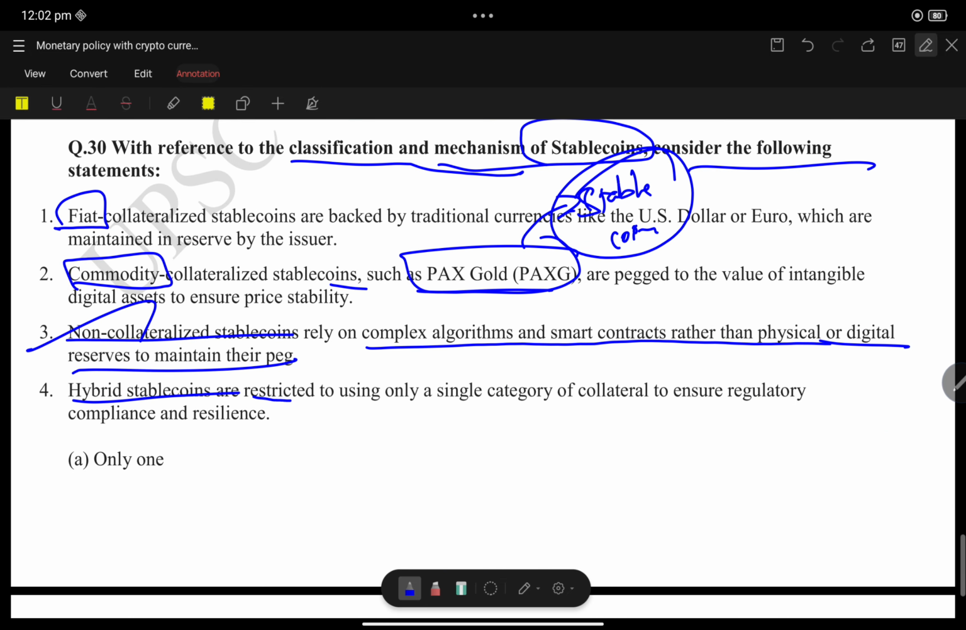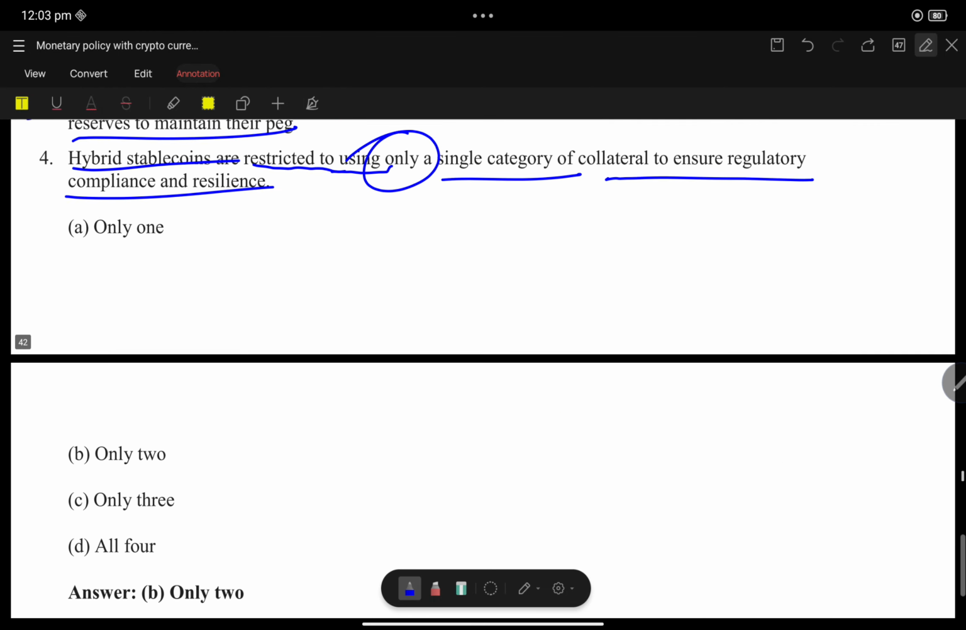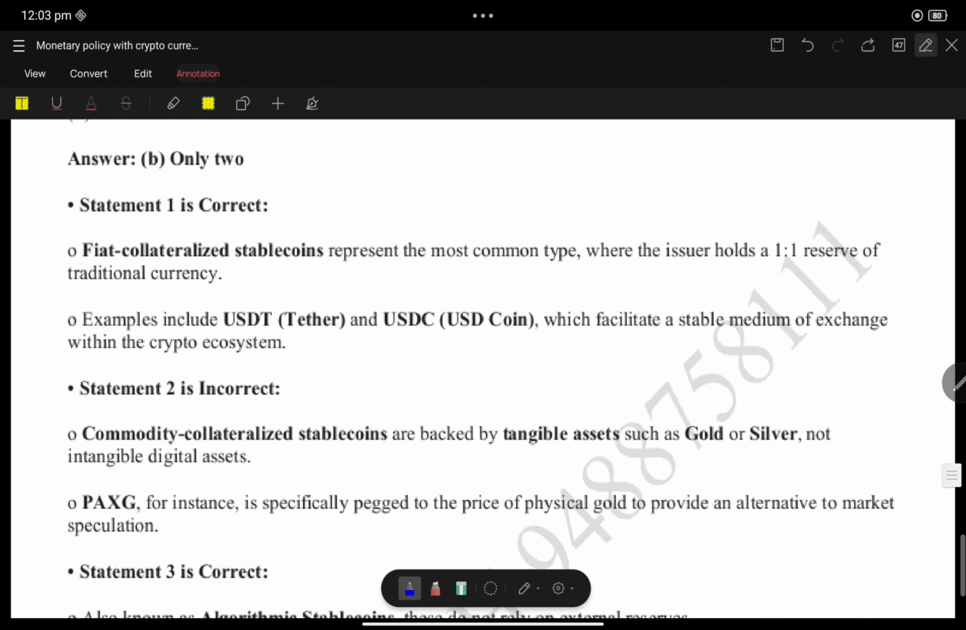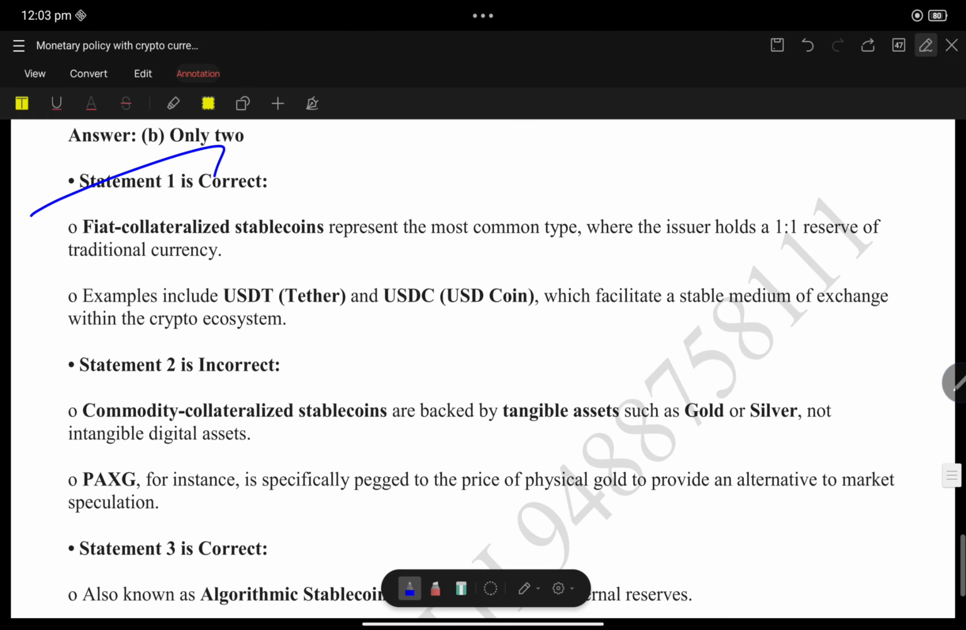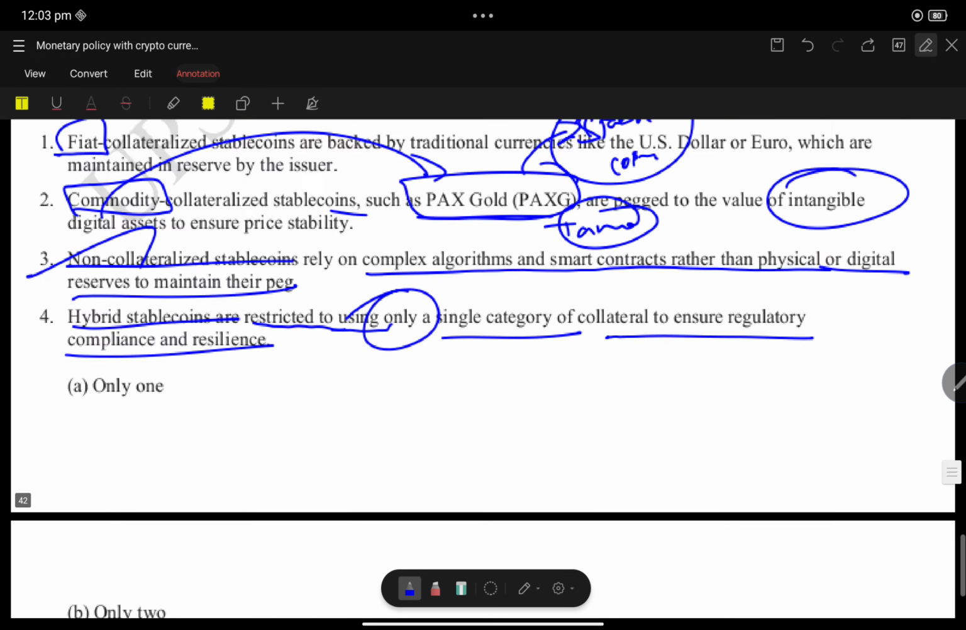Statement 4: hybrid stablecoins are restricted to using only a single category of collateral to ensure regulatory compliance and resilience. See, hybrid is a combined backing method of fiat and algorithm for resilience. So statement 1 is correct. Statement 2, commodity collateralized stablecoin is backed by tangible assets such as gold, silver, not intangible assets. So statement 2 is wrong.